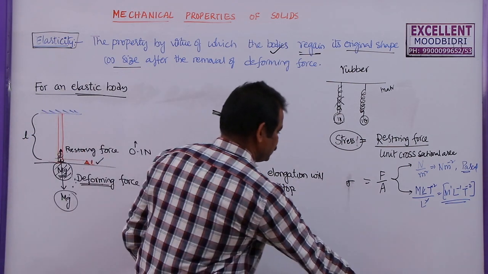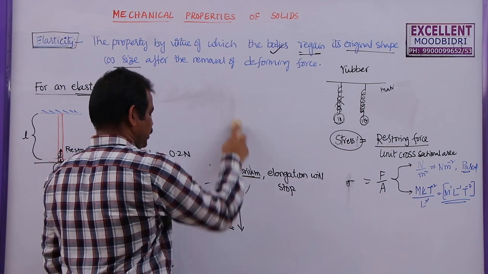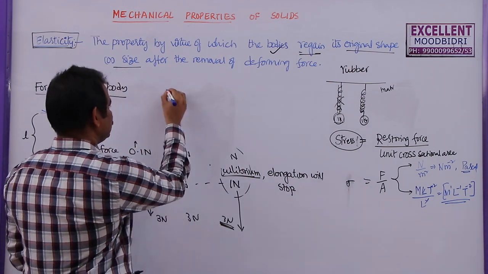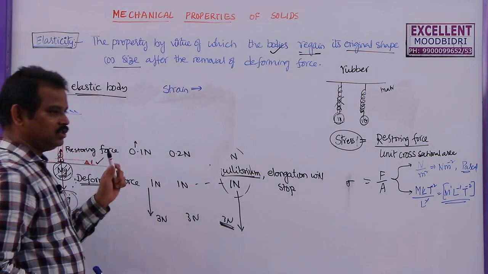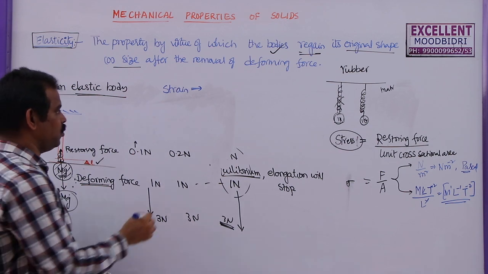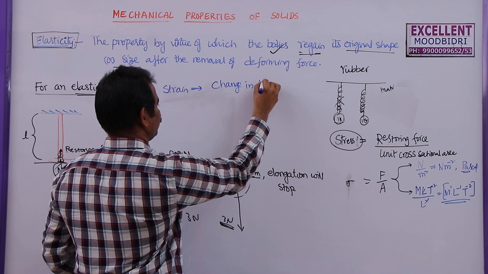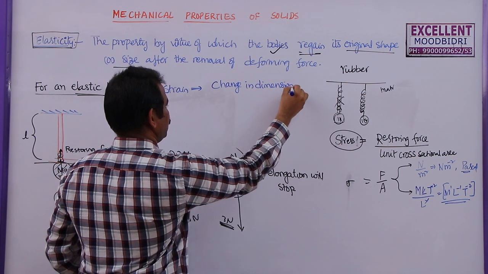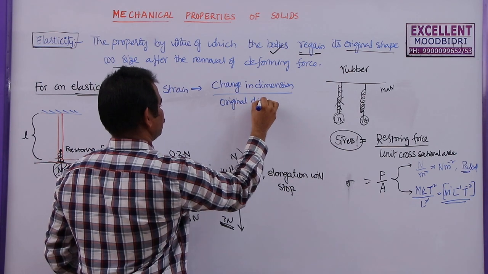So what is meant by strain here? Strain can be defined as the change in dimension produced in a body to its original dimension.